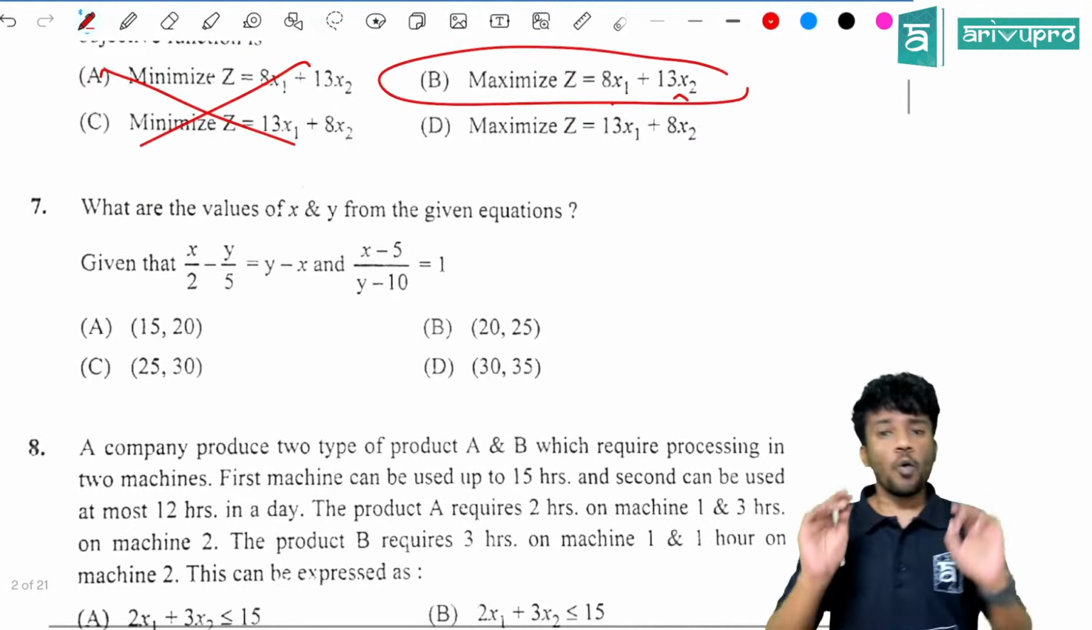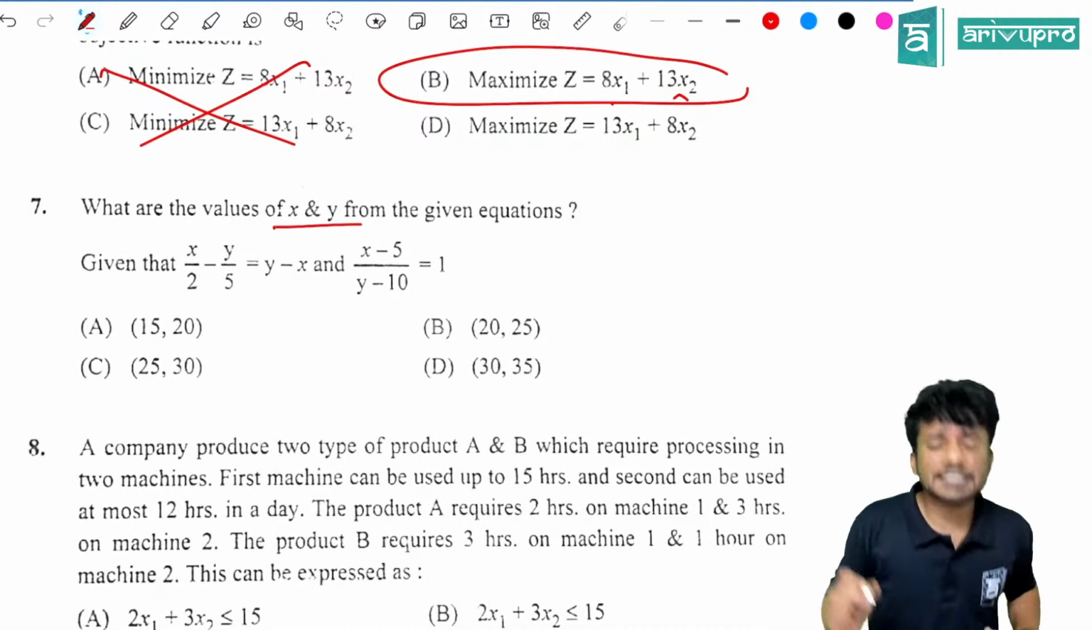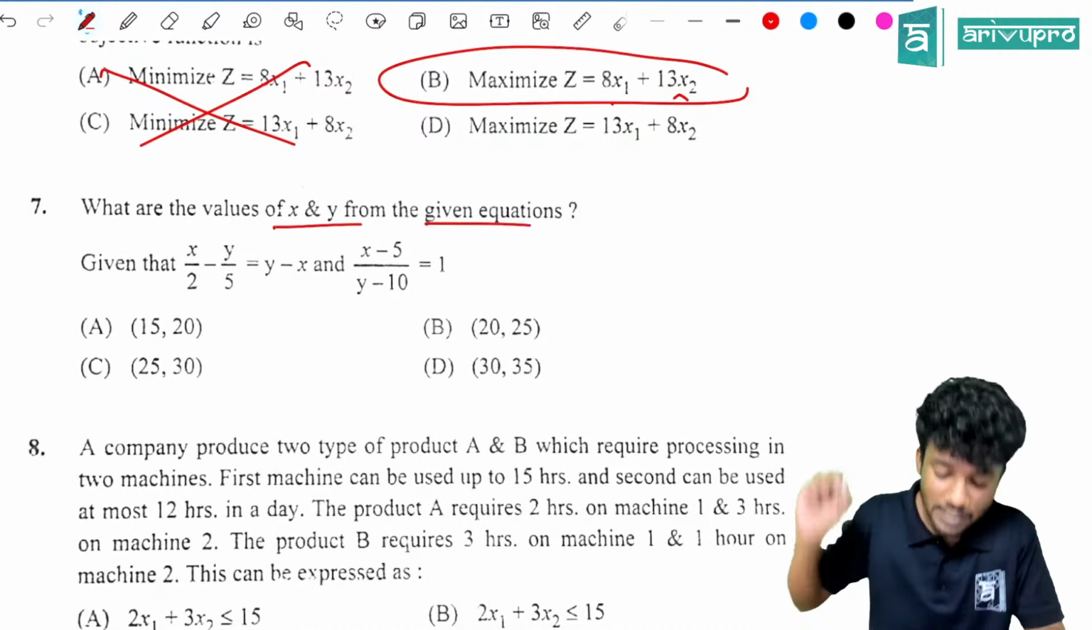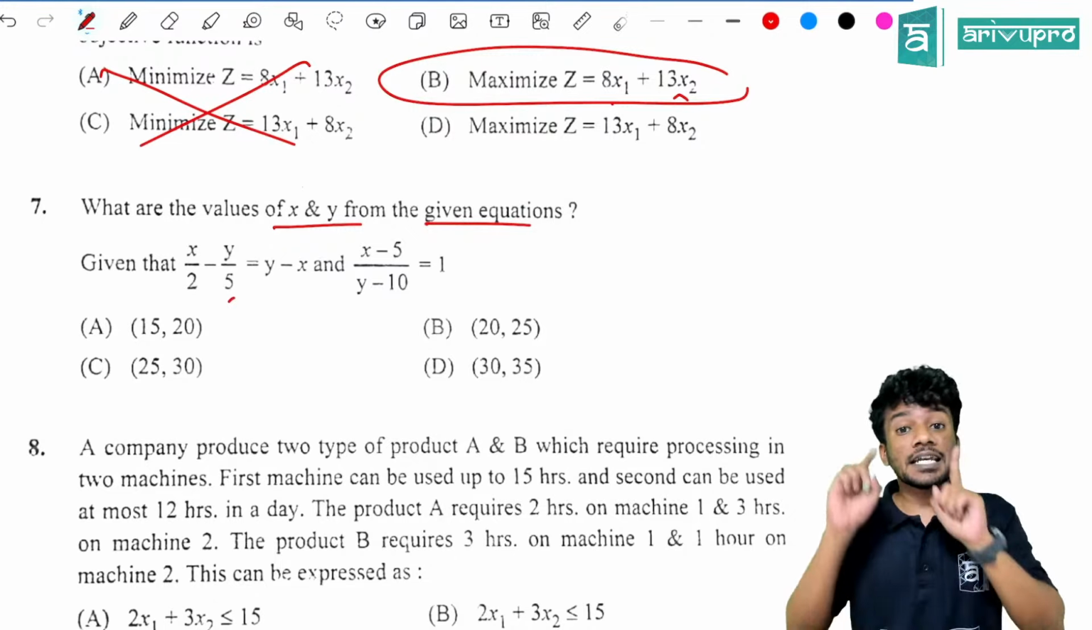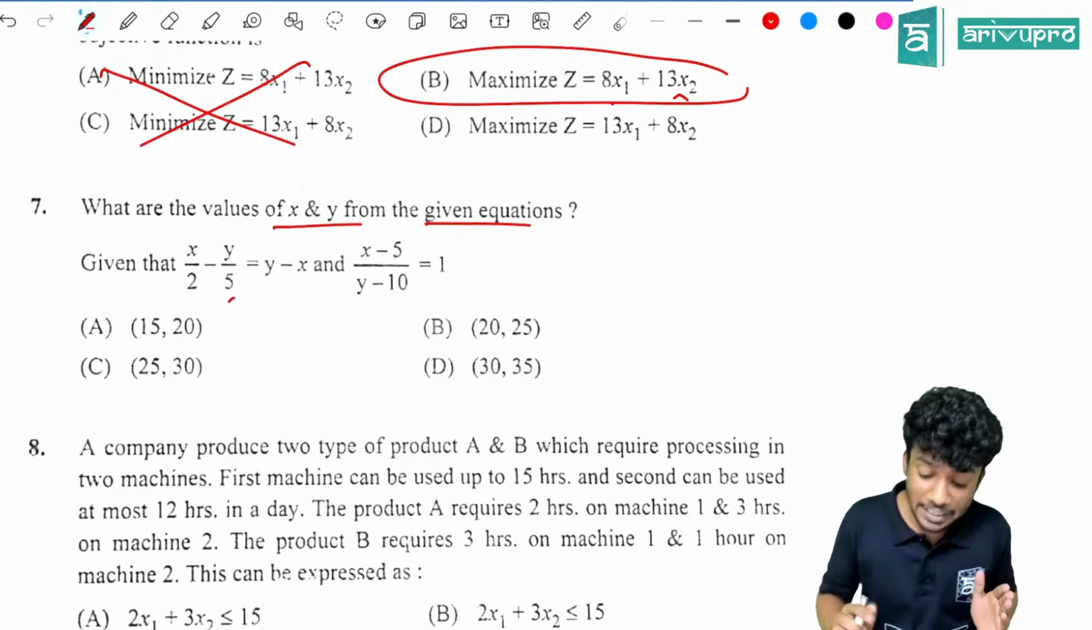The next question is, what are the values of x and y from the given equation? Direct substitution. Don't try to solve anything here. You should have directly substituted. You will get the answer very easily. Let's see the options. What is given? x by 2 minus y by 5 is equal to y minus x, and (x minus y) divided by (y minus 10) is equal to 1. Grace marks are there in quantitative aptitude. For sure you will get 1 mark grace, and there is one more question I'll discuss.